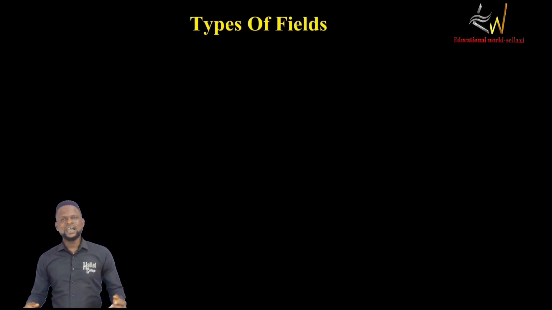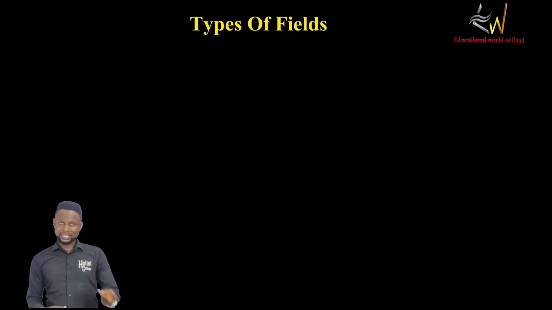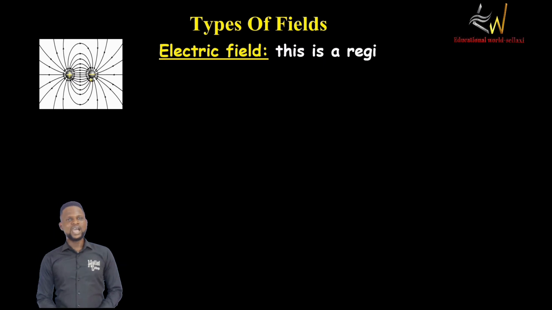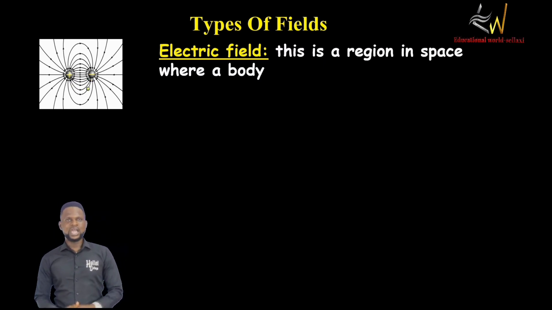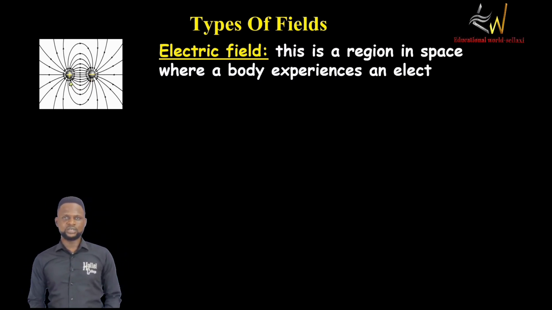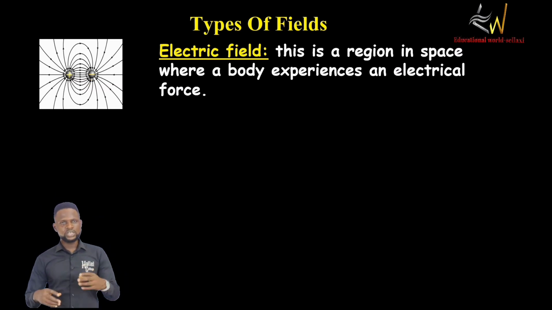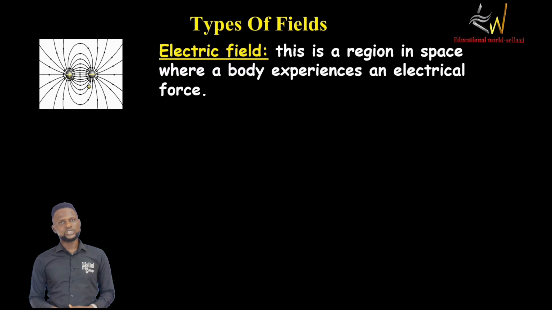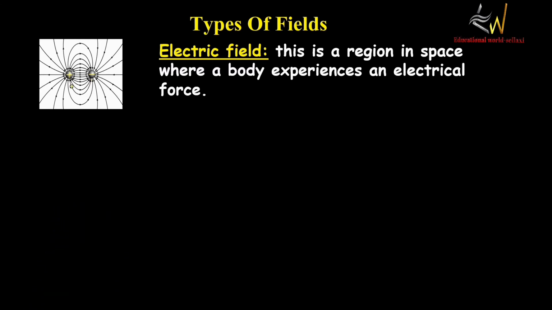So types of fields. We have three types of field. As I've mentioned earlier, we have the electric field, we have the magnetic field, and we have the gravitational field. A region in space where a body experiences an electrical force is called an electric field.